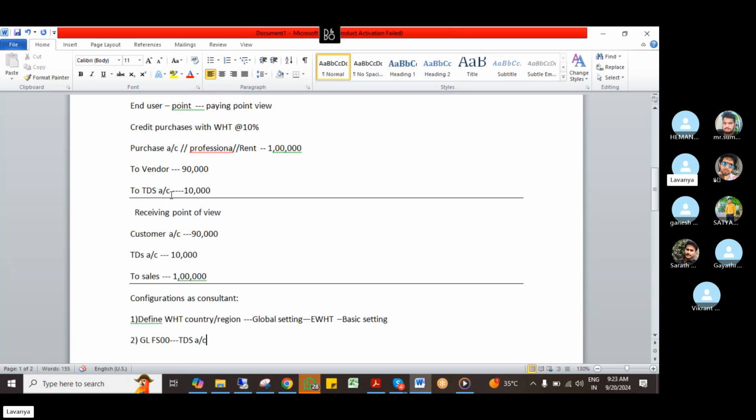If you see here, this is a credit, this is debit, and here vendor is credit. TDS is credit, and credit means it's a current liability. In the GLs we need to prepare this under current liabilities, with sort key 001. I'll show you. This comes automatically, right? We need to do the automatic posting configuration.